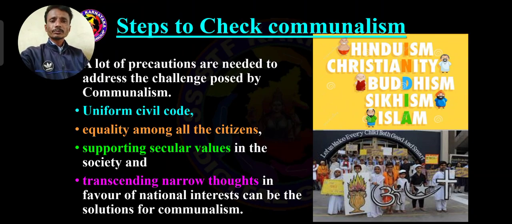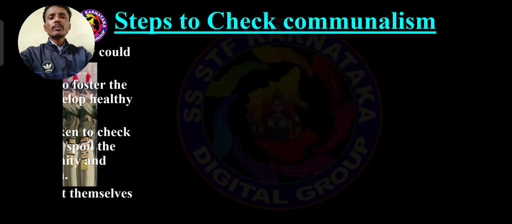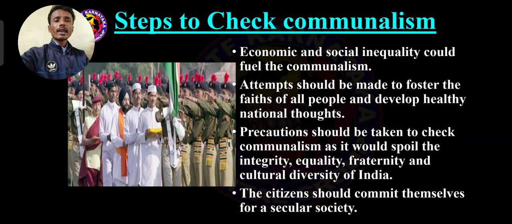Uniform civil code, equality, supporting secular values, transcending narrow thoughts. And apart from these, here mainly see, economic and social inequality could fuel communalism. Economic and social inequality. Got it? Few rich, many poor. And in society there is groupism, there is casteism. So we need not do like that. Got it? All are equal means economically and socially equal. Here inequality is there, we can prove for the equality.